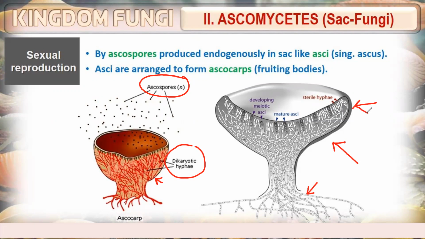And mature asci, you can find mature asci, which are responsible for the production of ascospores, and there are other sterile hyphae which can't produce anything. Together, this entire fruiting body is known as ascocarp.